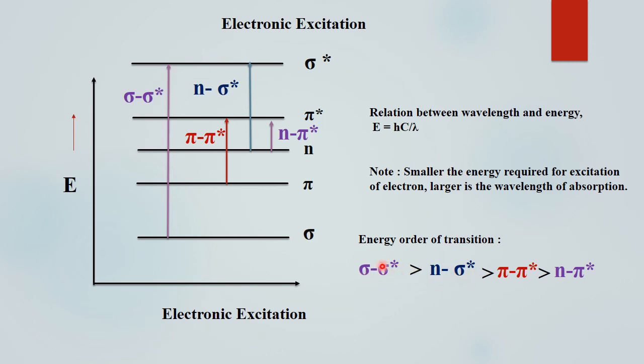This transition requires the maximum amount of energy, and this one is a less energetic transition. So this transition takes place at a shorter wavelength and this one takes place at a longer wavelength.